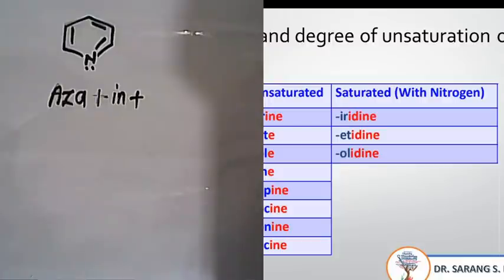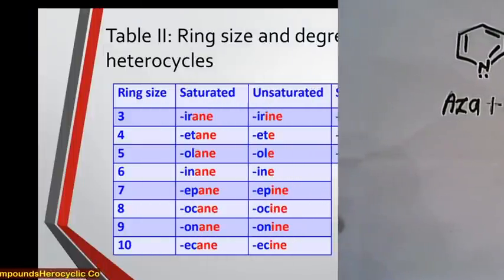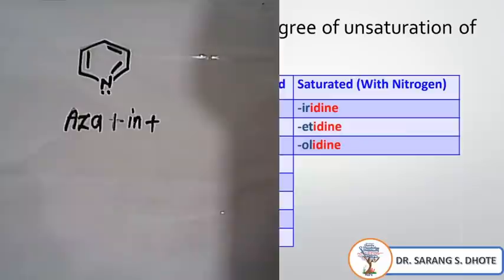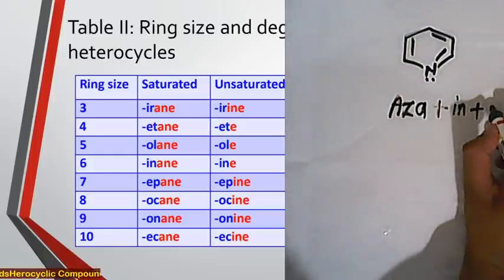Okay, now in this chart, this ring is unsaturated because it contains pi bonds. Now see, for a 6-membered ring with pi bonds, what will be the ending? According to this system, I will use 'ine'.